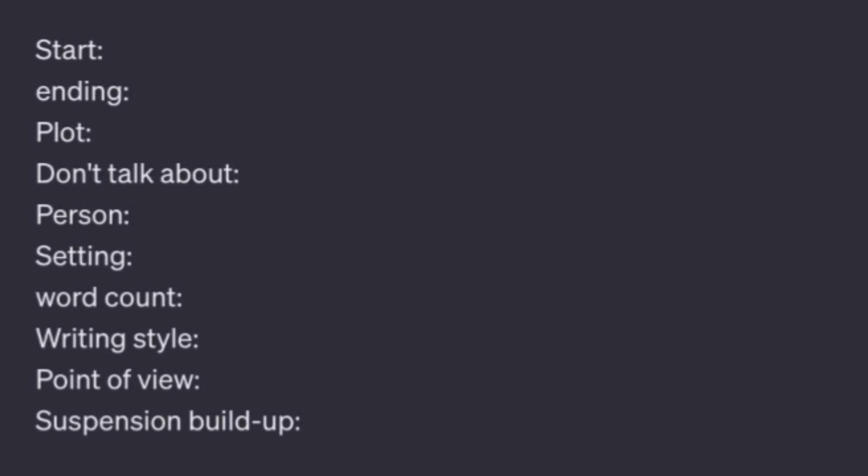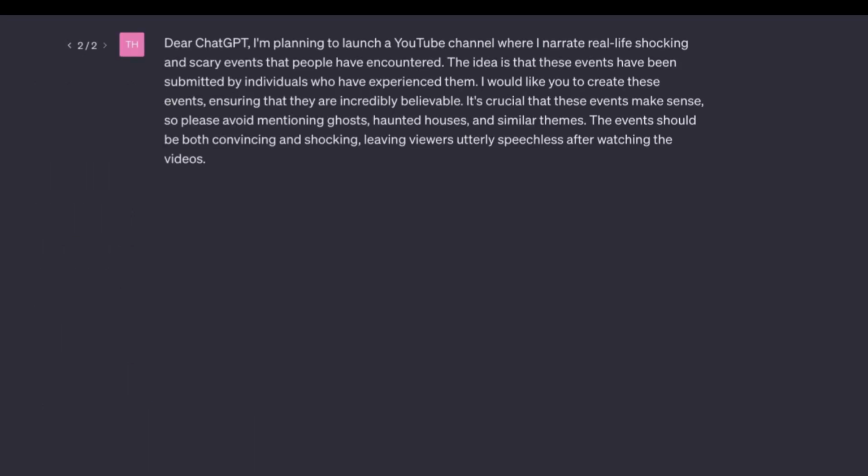I've noticed that to avoid cliche stories about people seeing scary things in the shadows and getting attracted to deserted houses, you have to write a few not-so-obvious variables. The more random the variables are, the better, as ChatGPT is good at connecting them. For instance, for the beginning, you can write something like, "The person is talking to their friend. The person sees a bird flying," or simply describe what the person sees.